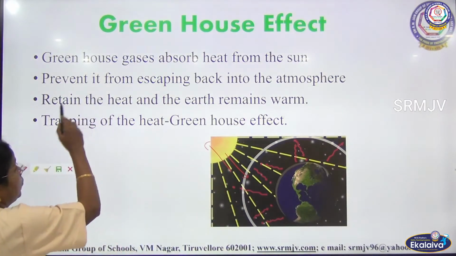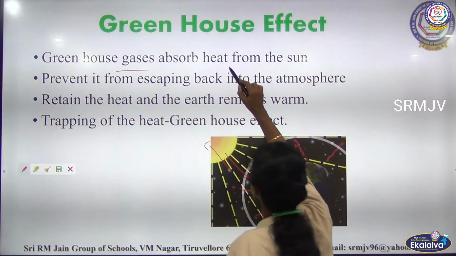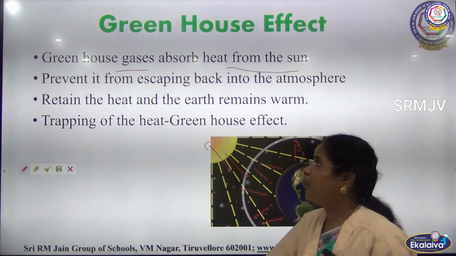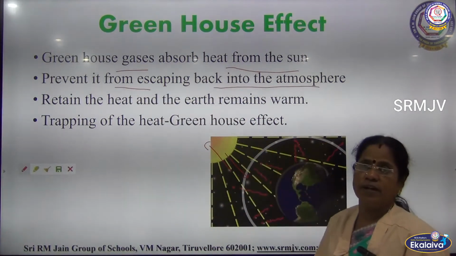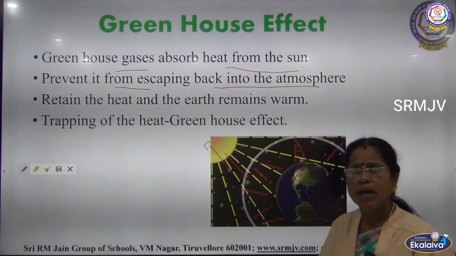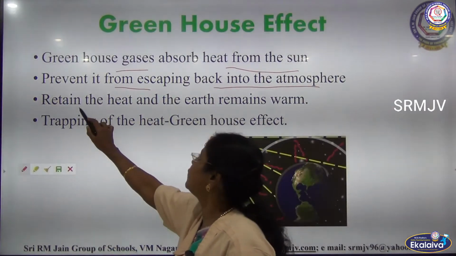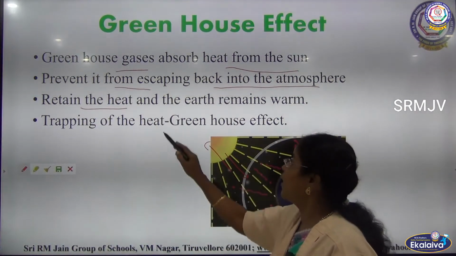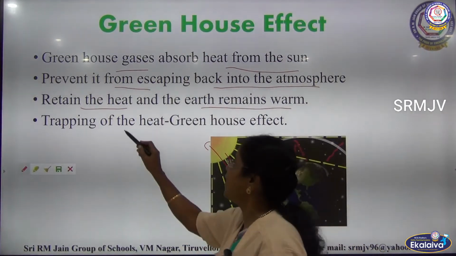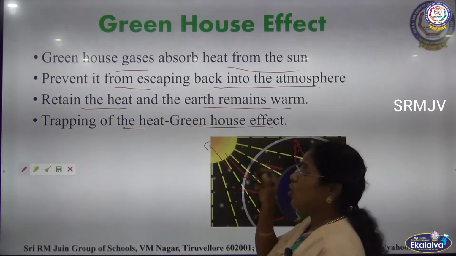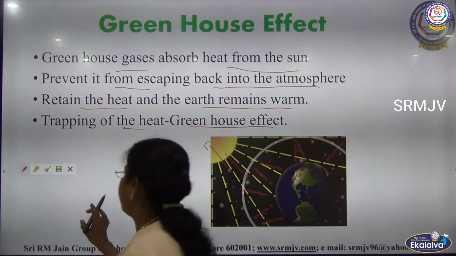Now let us explain one more time. Greenhouse gases absorb heat from the sun. They prevent it from escaping back into the atmosphere, so that the heat will be retained. Retained means it will stay in the atmosphere, and the earth remains warm. This trapping of the heat is known as greenhouse effect. This is very, very important. Is it clear, children? Okay.